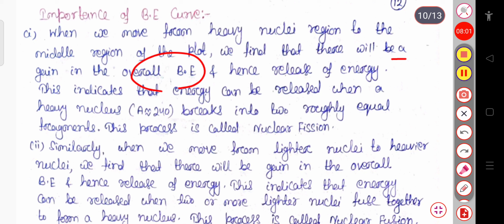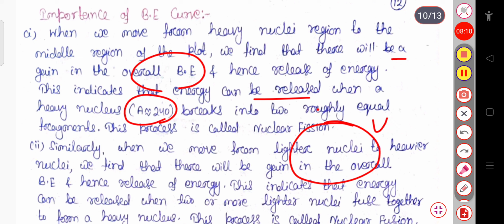It means that energy can be released when a heavy nucleus, with A near about 240, suppose the uranium-235 nucleus, breaks into two roughly equal fragments. This process is called nuclear fission. A single nucleus breaks into two parts, and the process may go on and on.